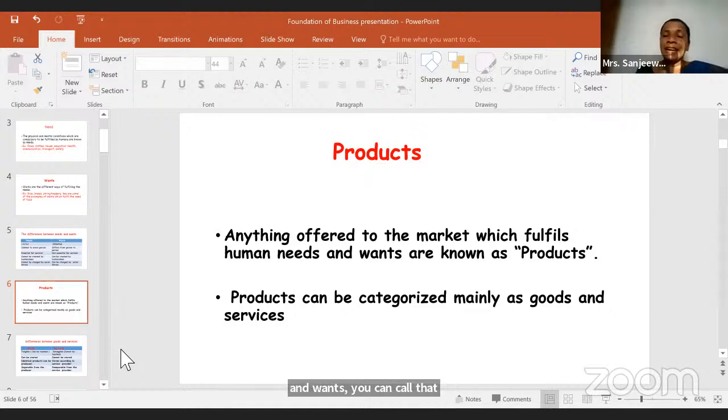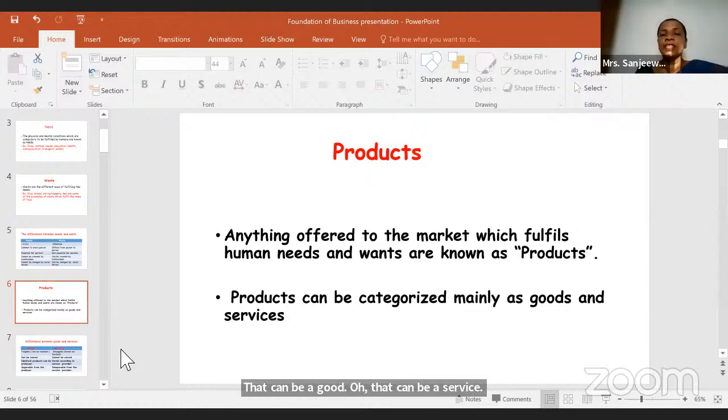Products can be categorized mainly as goods and services, right? I have seen children using the word product, and sometimes they think of a product as a good only. No, goods and services both fall into products. So a product can be a good or it can be a service.